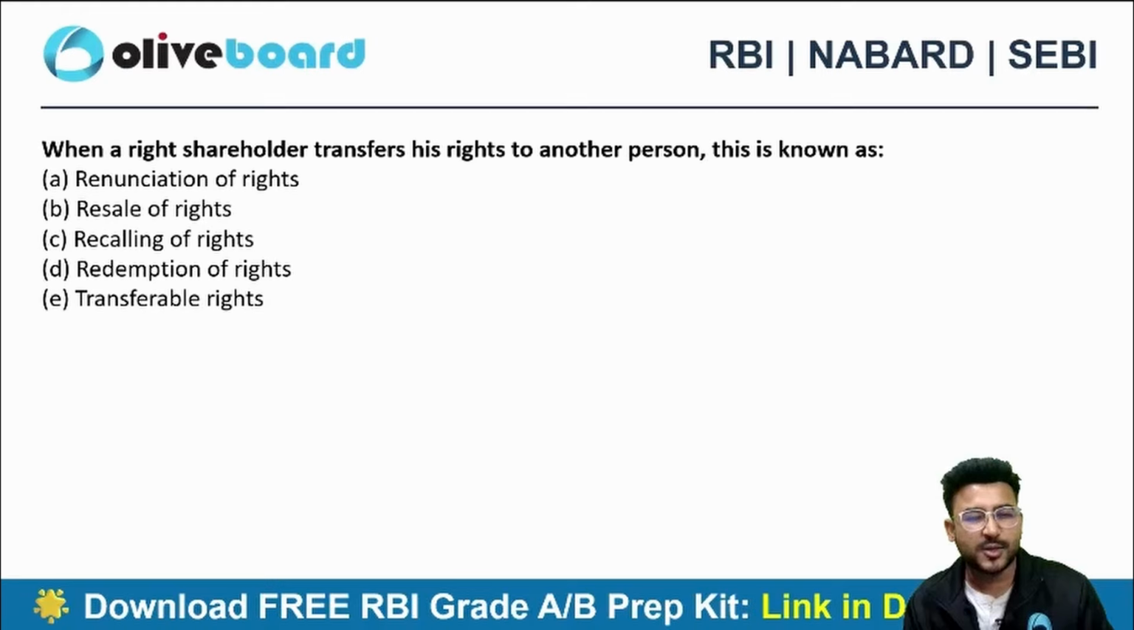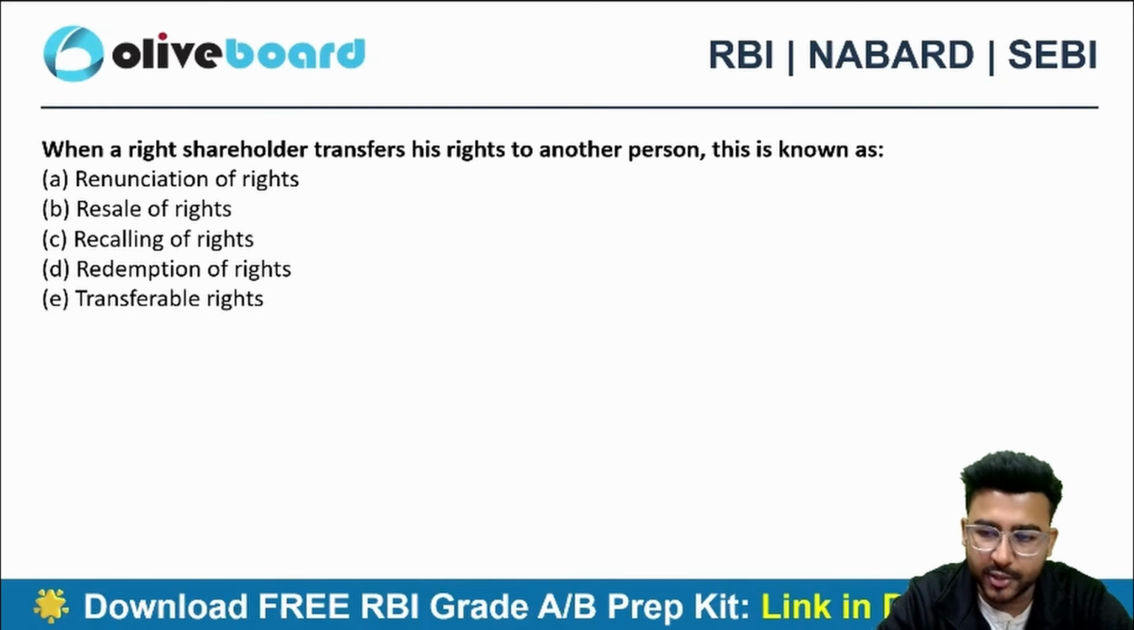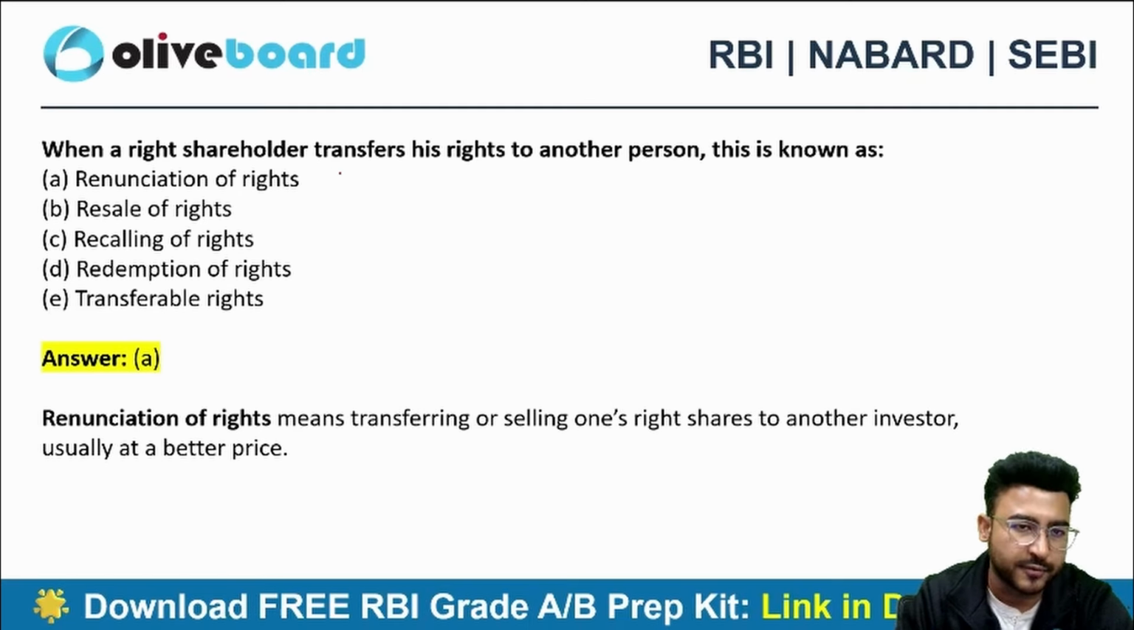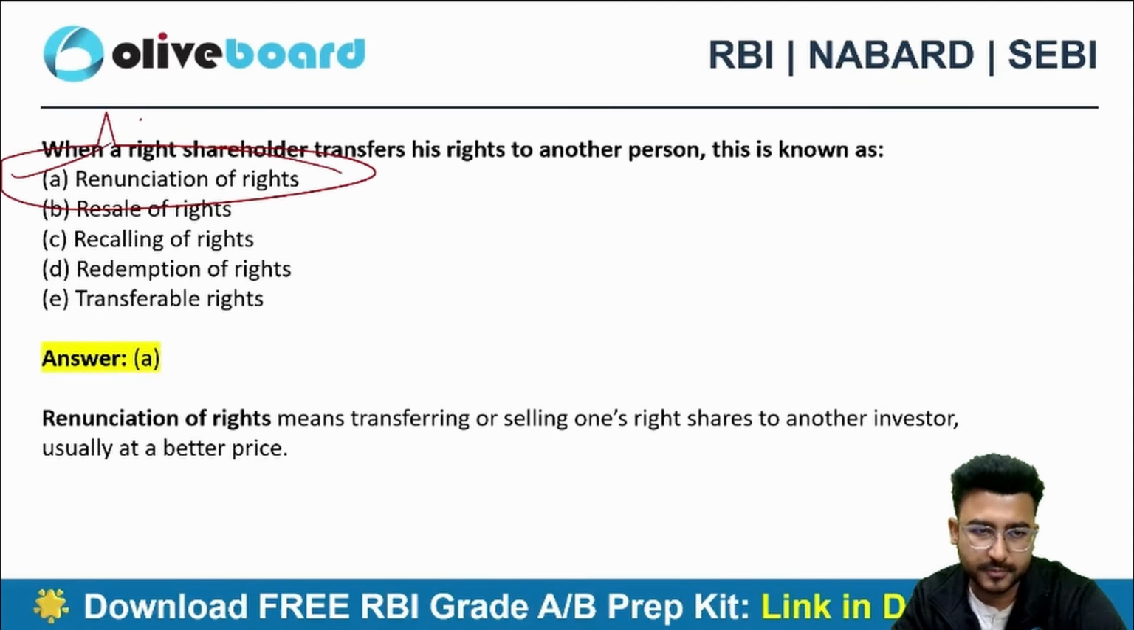Next one. This also came in your SEBI Grade A examination. When a rights shareholder transfers his right to another person, this is known as what? You have a rights share and you are transferring your right to someone else. In that case, what you are doing actually is renouncing your right. No doubt it is a transfer only, but we call it a renunciation of right. Option A is the correct choice.